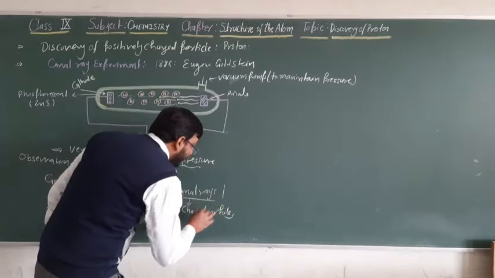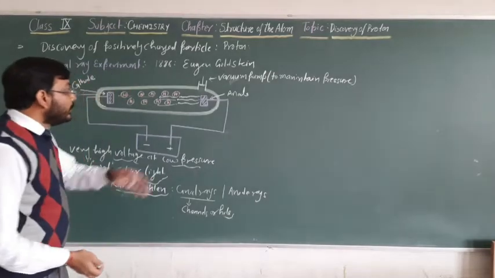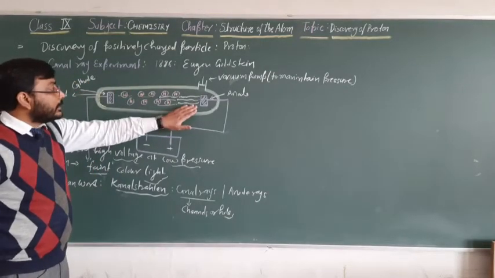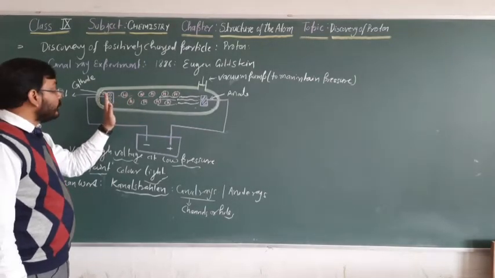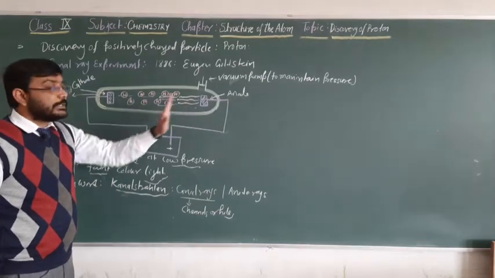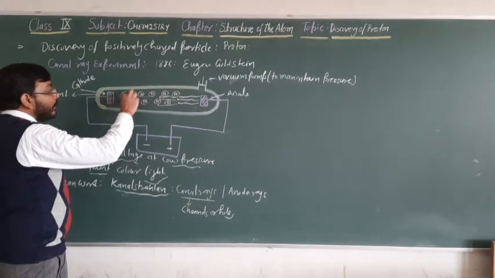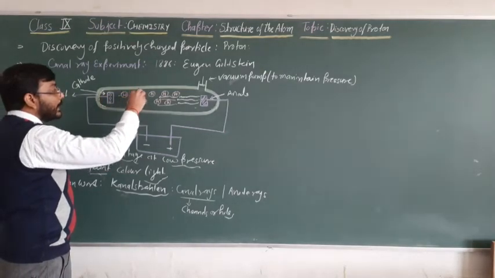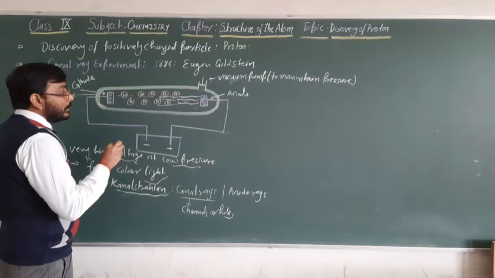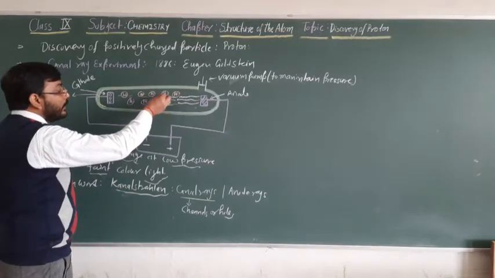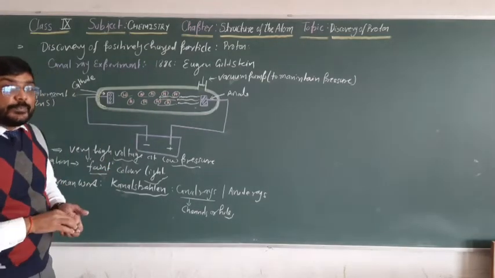Canal rays have another name: anode rays. Why did he call them anode rays? Because they start from the anode and move toward the cathode, whereas the cathode rays originate from the cathode and move towards the anode. Cathode rays originate from the cathode. But here, do you know how these anode rays are generated or produced inside the discharge tube?